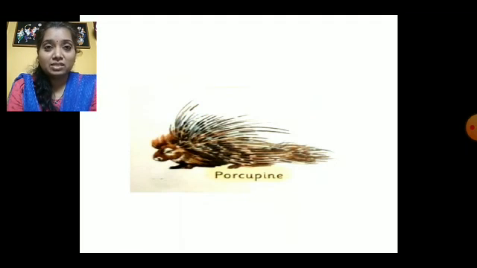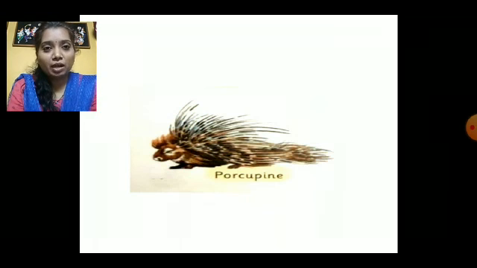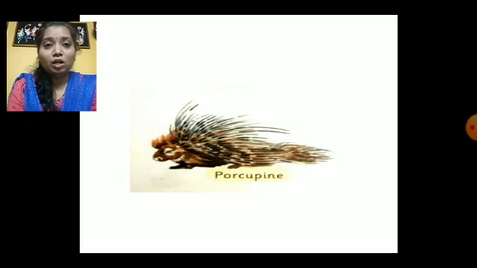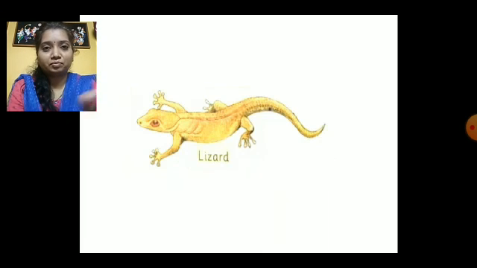Porcupine. This animal is called a porcupine and it has sharp quills on its body. So it's called a porcupine. Lizard. We all are scared of lizard, isn't it children? Yes, because it looks very scary. And where do we find them? We find them on the walls of our house. Yes, you must have seen them, isn't it? Yes, so this is called a lizard.